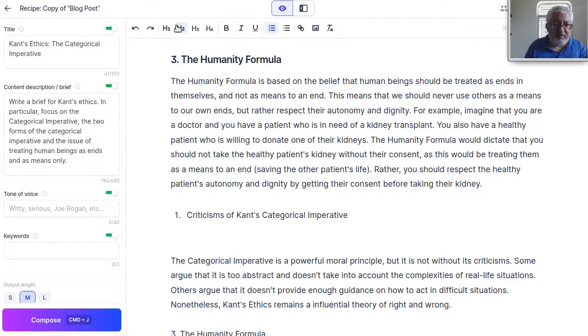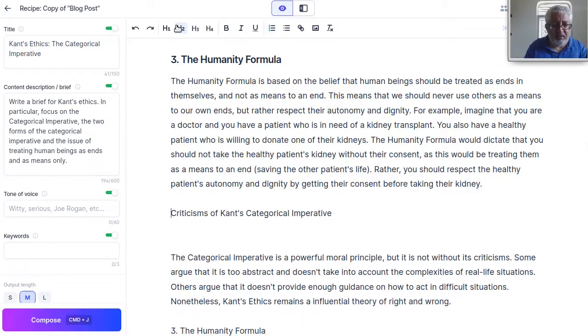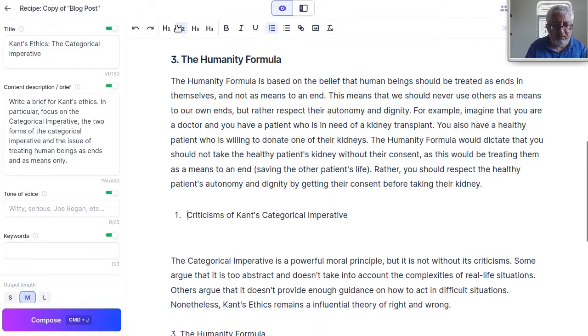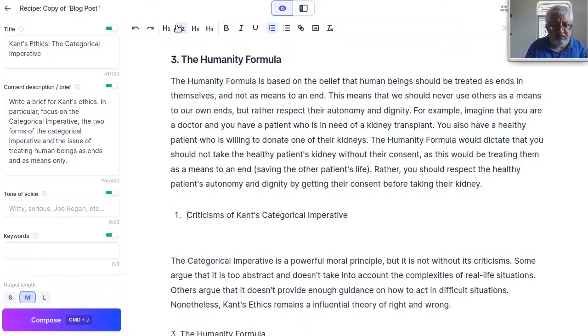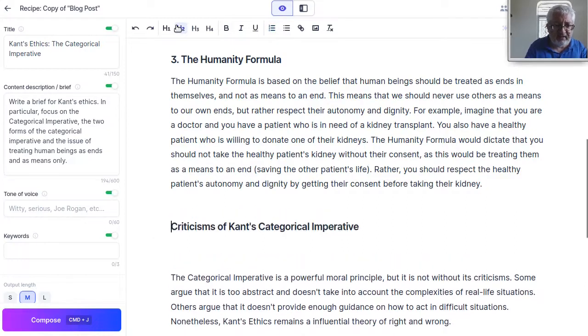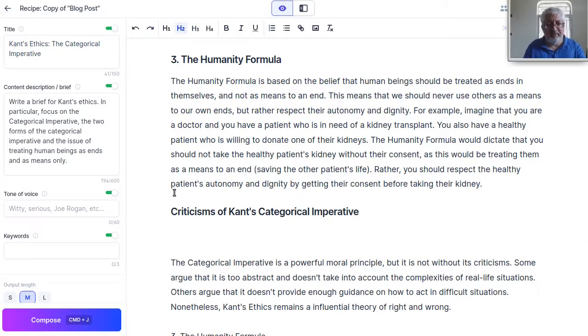This thing doesn't like me. Anyway, it has some way of messing with the numbering. I cannot enter a number and then a space without it reverting to 1. Okay, anyway, I think we are okay. Criticisms of Kant's categorical imperative. So write about, and then perhaps I can just copy the whole thing here.